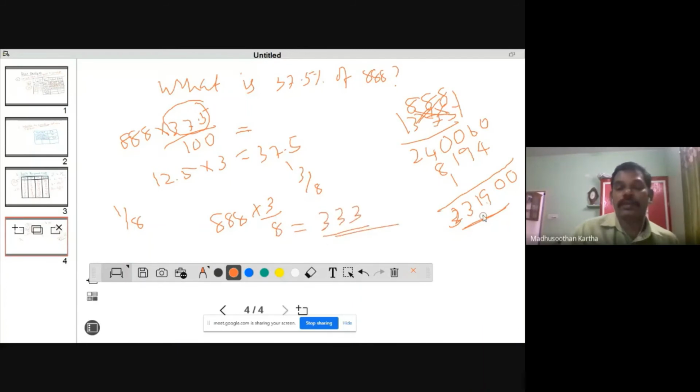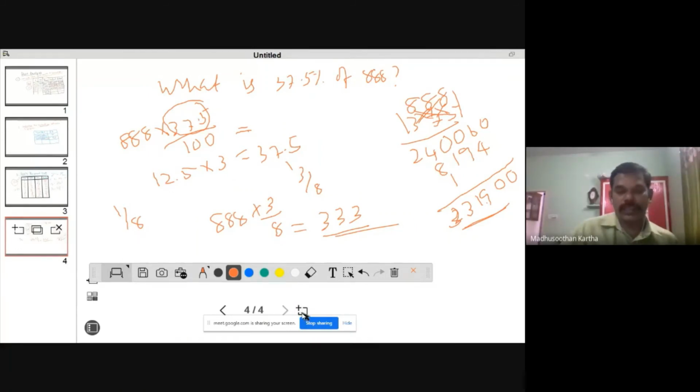That means you are not supposed to go for this complicated procedure. Your answer is 333. Even if you go for the complicated procedure, you may not get a correct answer. So the reciprocal table is very comfortable for solving a number of mathematical puzzles.